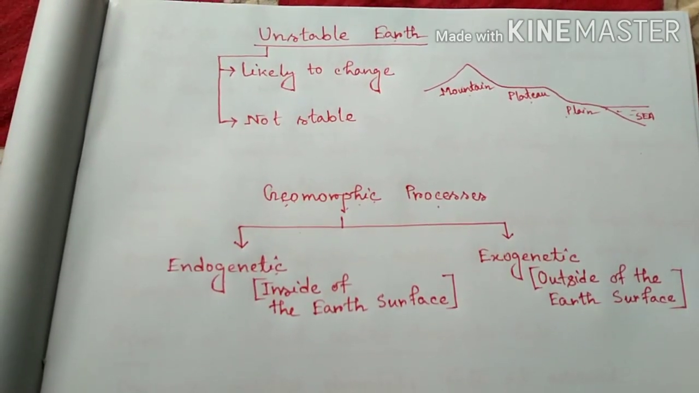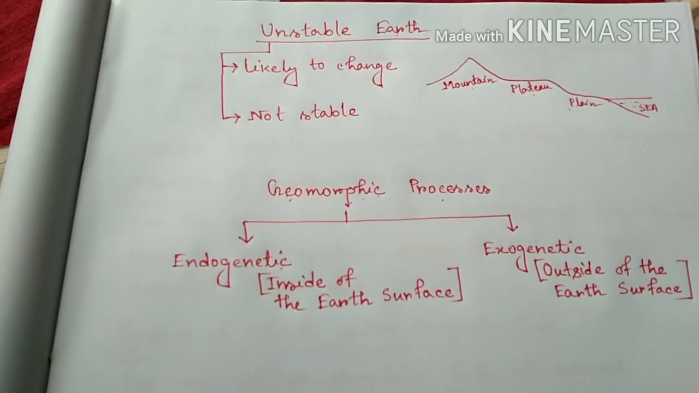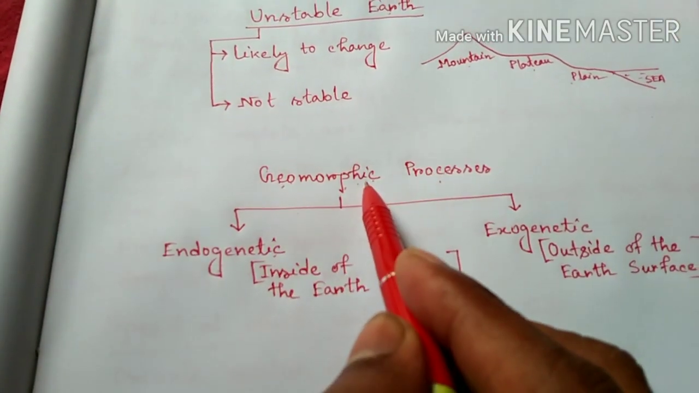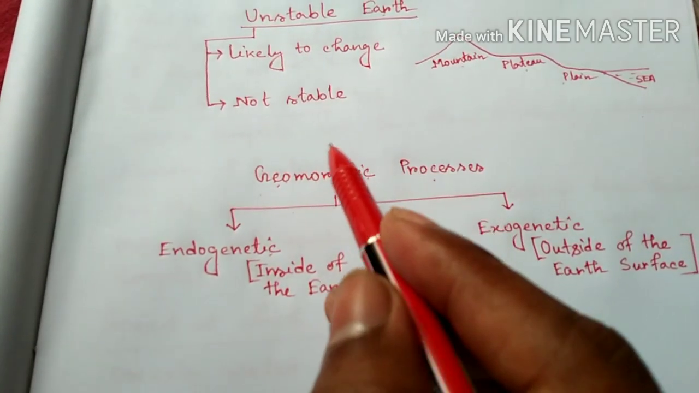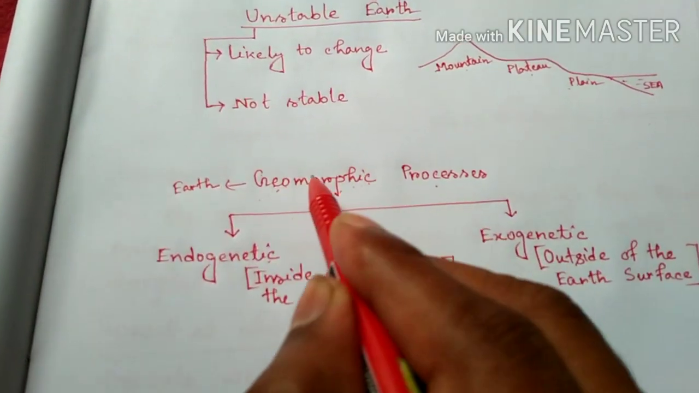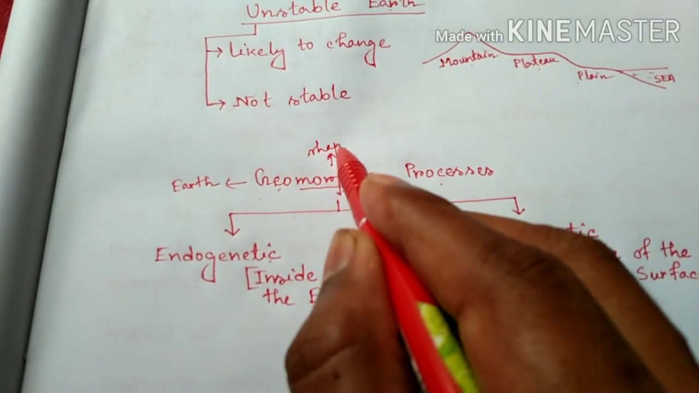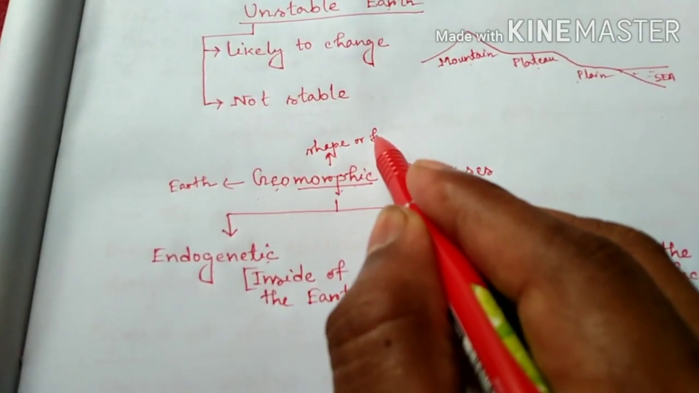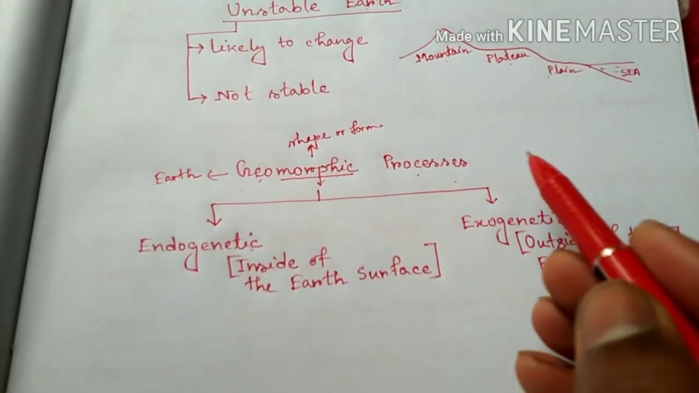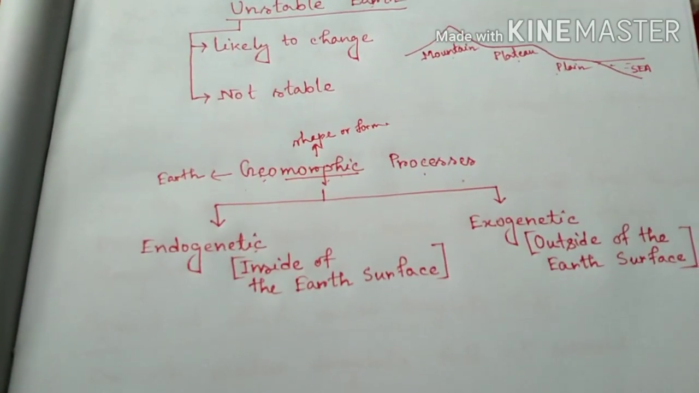Now what is the main reason behind such unstableness of the earth? Of course the answer is geomorphic processes. If we split the word geomorphic, geo means the earth, and morphic means shape or form. So geomorphic processes means the forming of the earth surface, or shaping the earth surface.